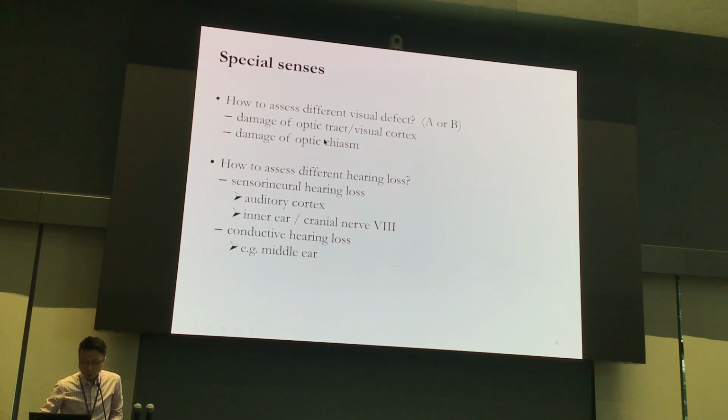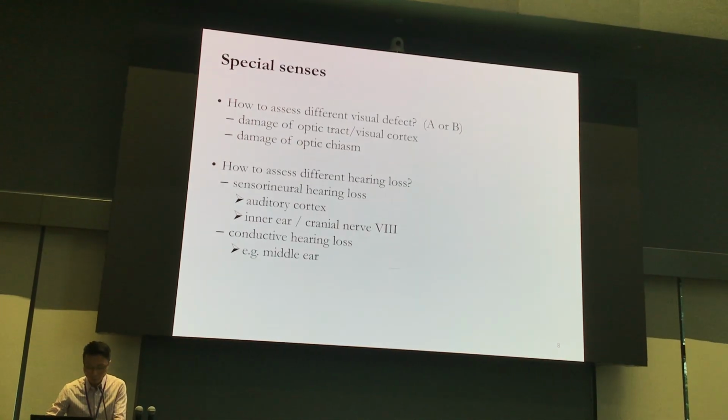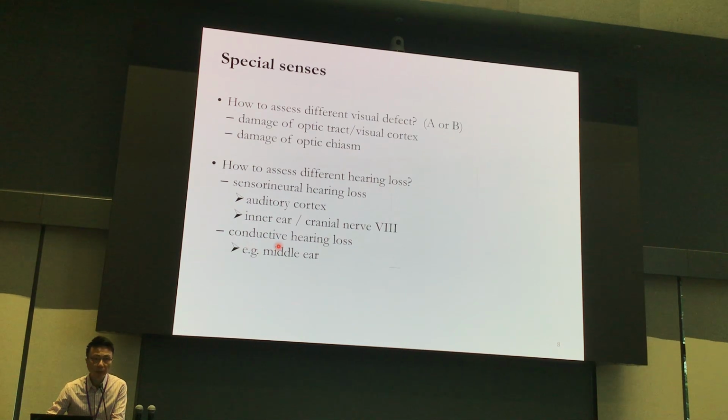For the special senses other than the visual defect, you also need to know how to assess the difference in hearing loss. Actually, we have two types, sensorineural and conductive. 我哋有乜嘢嘅方法去知道咧？究竟嗰個人係 sensory 定係 conductive 咧？Actually, we use air conduction and also bone conduction to differentiate between sensory and conductive.